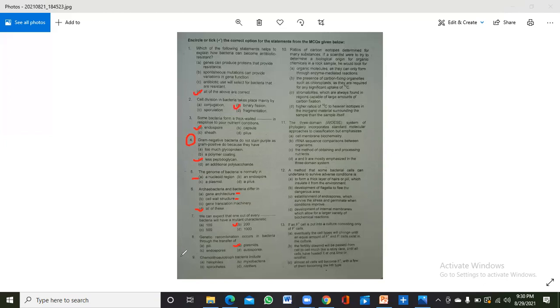But here, which is the suitable answer? Just look here. Chemo means that it can get energy from inorganic molecules, and litho means that it can get its electrons from inorganic molecules. And autotroph means that they are using CO2 as their carbon source. So if we look at the halophiles, halophiles are using salt as their electron source and energy source, but they cannot use CO2 as their carbon source. So A is not correct.